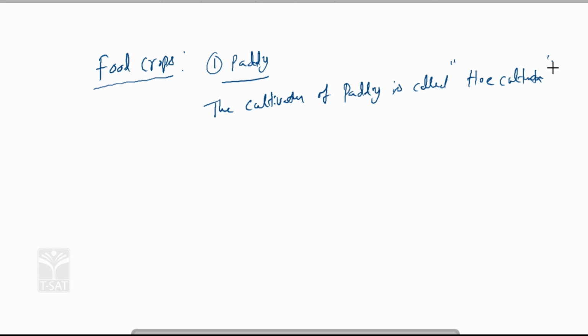In paddy cultivation, what are the favorable climatic conditions?